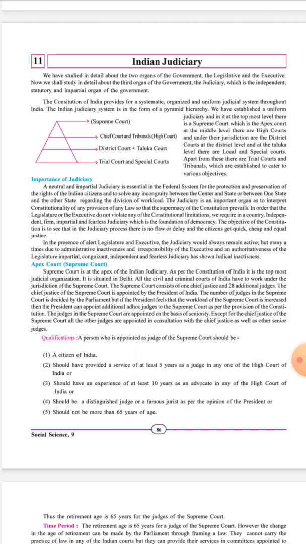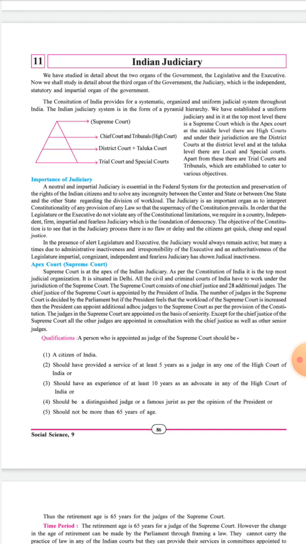And the number of judges in the Supreme Court is decided by Parliament. But if the President feels that the workload of the Supreme Court has increased, then the President can appoint additional ad hoc judges to the Supreme Court. See, ad hoc means what? They are appointed by a special procedure for a specific project or case or any period of time, in contrast to a regular judge, as per the provisions of the Constitution.